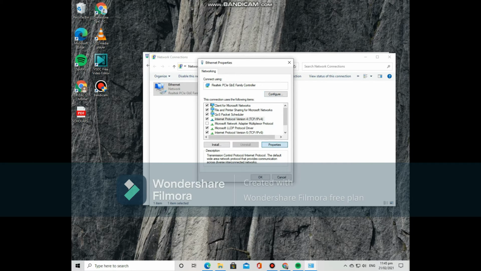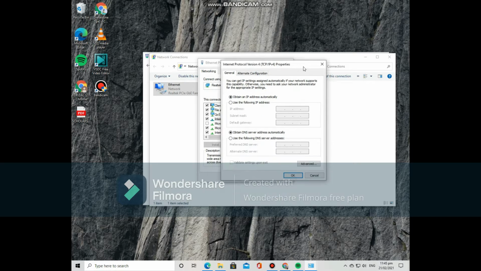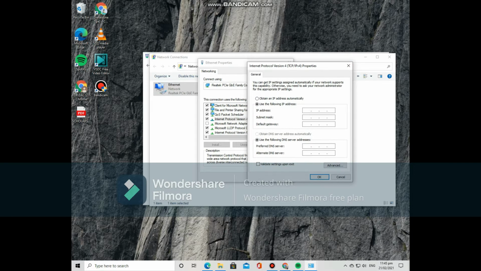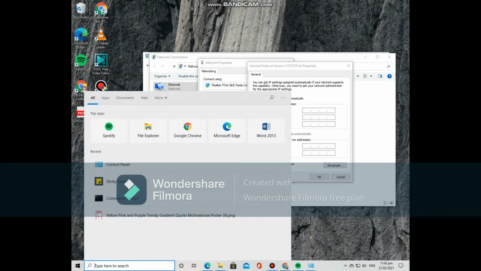Click the properties. So as you can see, I am using a dynamic IP address. Change it to use the following IP address to set a static IP address. So for you to know the default gateway or the router's IP address, search command prompt.